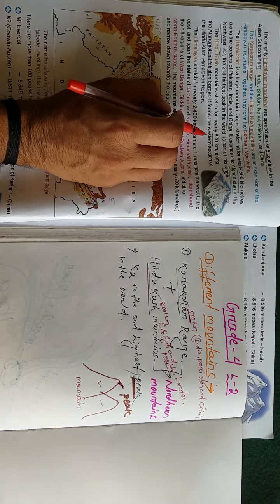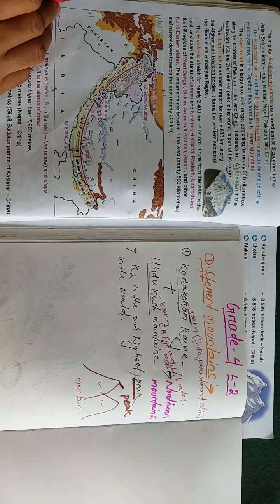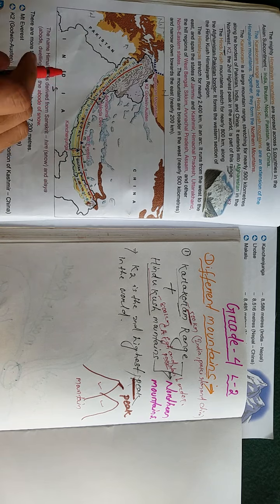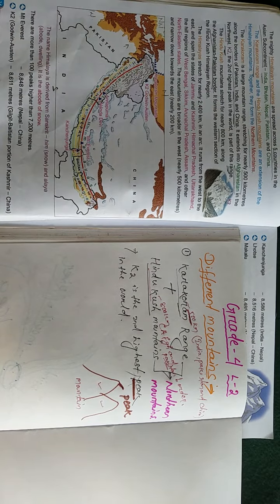Okay, it forms the western section of the Hindu Kush Himalaya region. Western means this side. This is the east. This is the western side of the Hindu Kush Himalaya region. Understood, students?